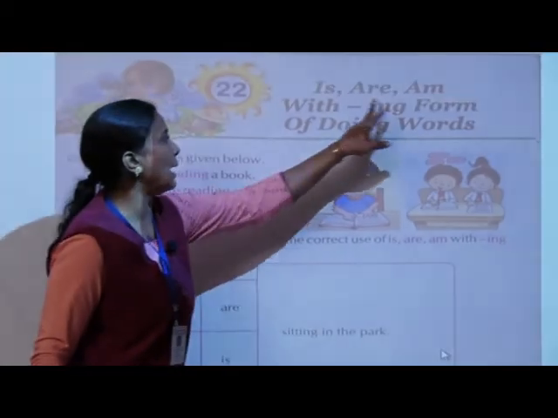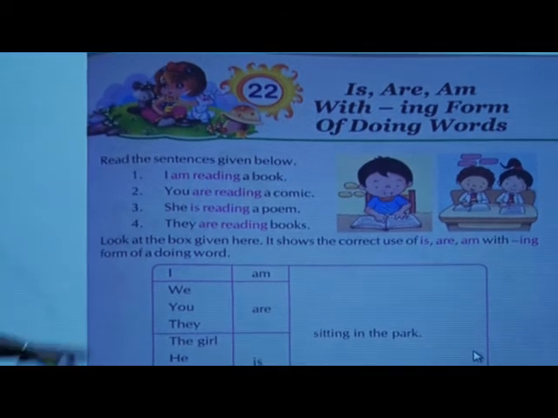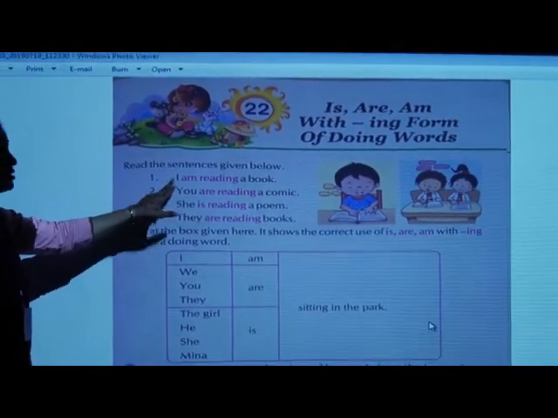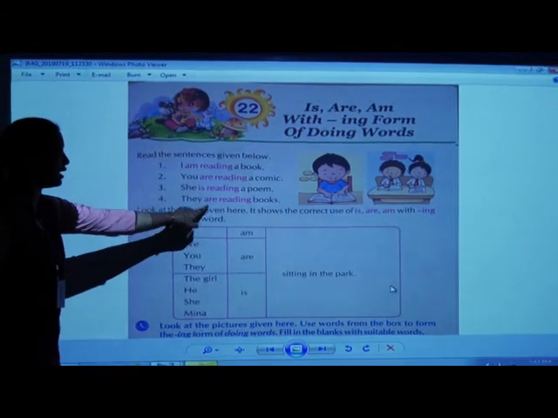So children, today I am going to teach you grammar lesson number 22: is, are, am with ing form of doing words. Children, last session we have learned about this, so I will revise once more. Is, are, am with ing form of doing words. Now children, we have read these sentences, the use of am, are, is.